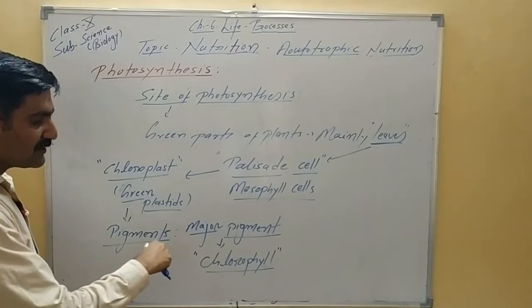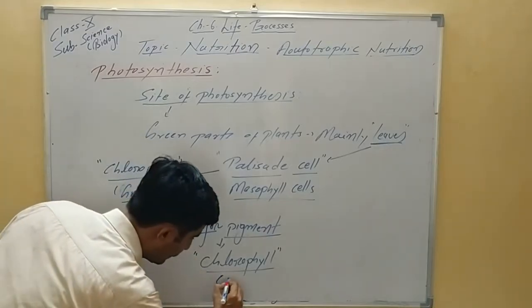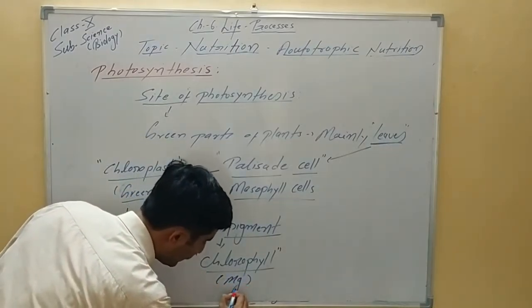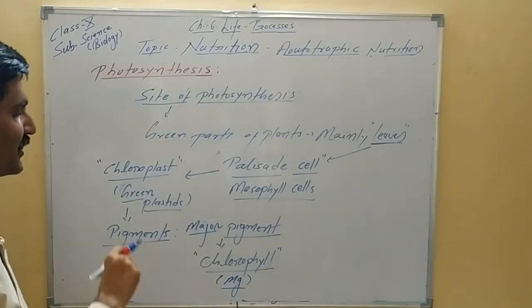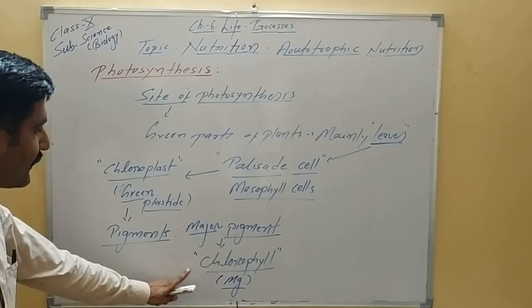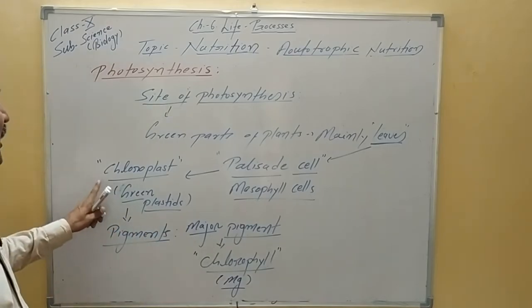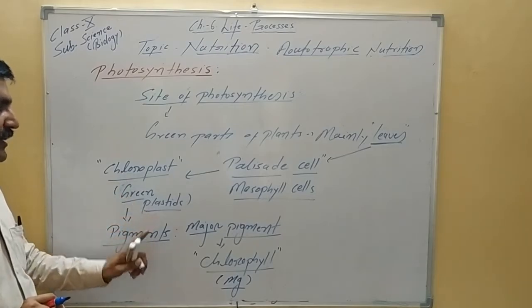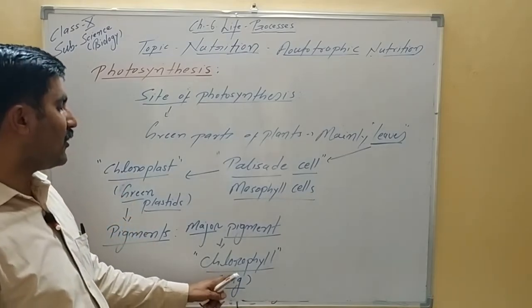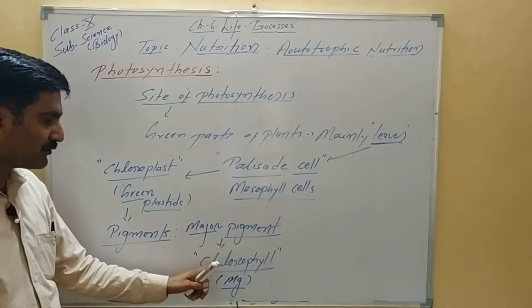We have studied in class 9 with mineral nutrition. This is very important for your NTSC and all exams. Magnesium is present as the central atom in the chlorophyll. So chlorophyll is a chemical and chloroplast is the cell organelle. Chloroplast is a plastid and chlorophyll is a chemical, or a pigment. This is very important to remember.